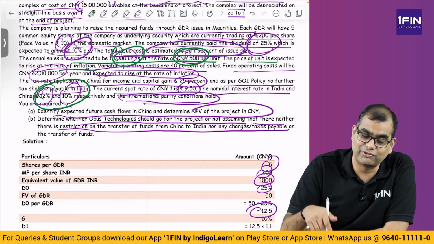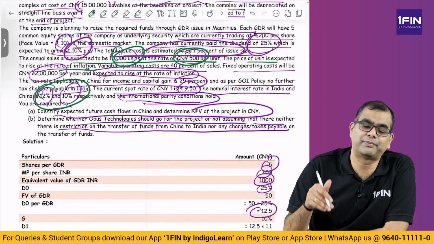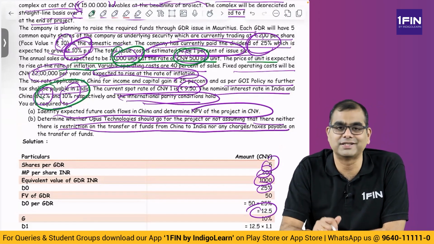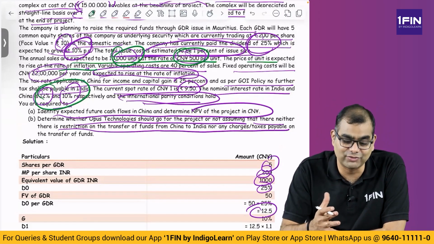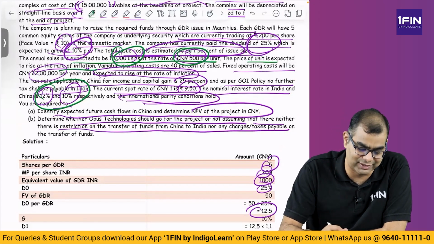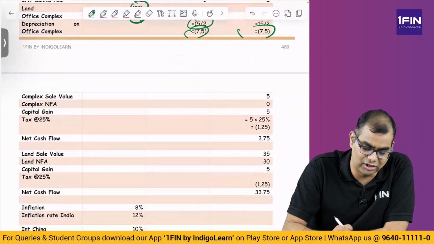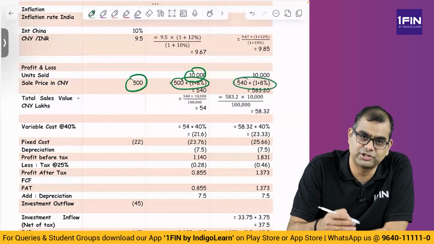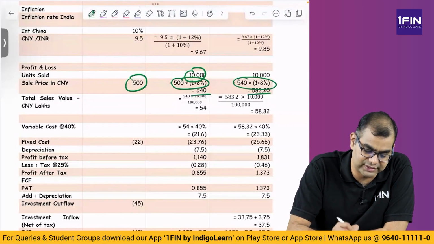So you have to assume that year 0 the price of the unit is 500. Some of you may assume that the year 1 price is 500. So that is why it is a very dicey chapter because assumptions play a very large role. So first year 500 into 1.08, second year 500 into 1.08 whole square. So you get 540, 583.